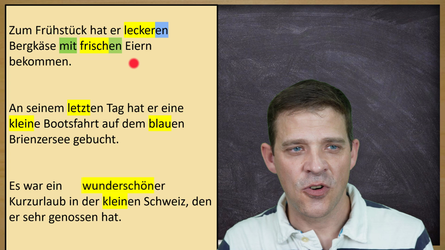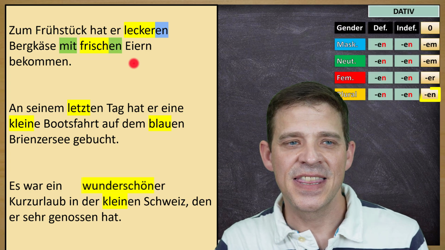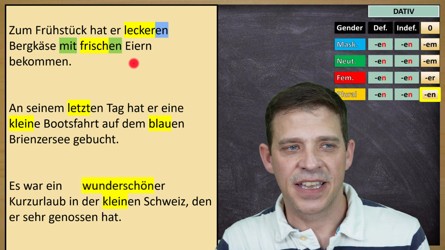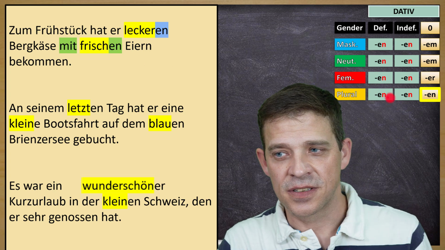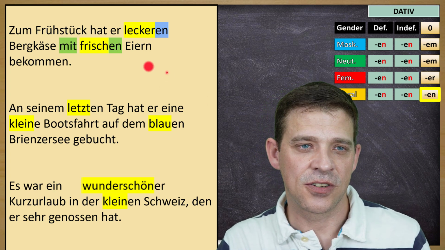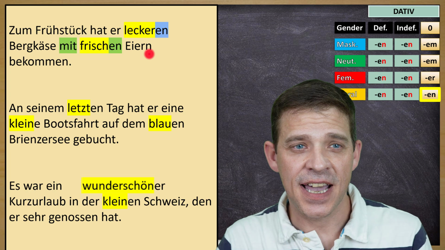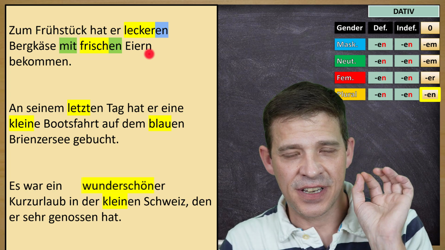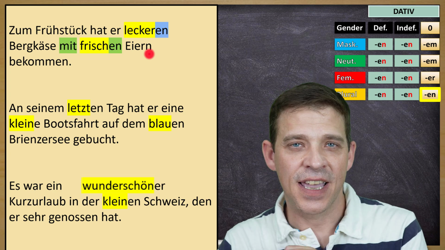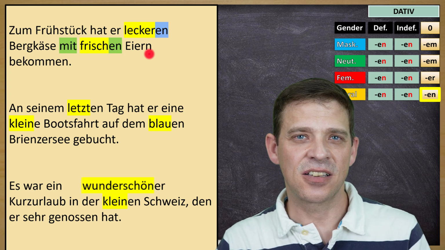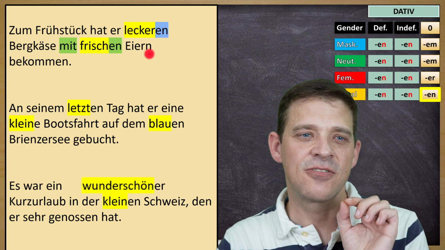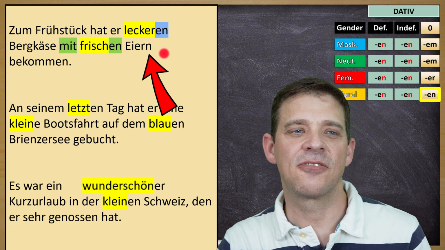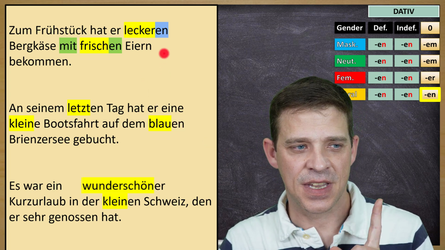Dativ ending, you know already, mit frischen Eiern. And here again, Null-Artikel, but in plural, Null-Artikel is also en. And here just a small side note, ein Ei, zwei Eier. But in Dativ, the noun also gets an additional n. Dativ plural, the noun gets an additional n. So it's mit frischen Eiern.